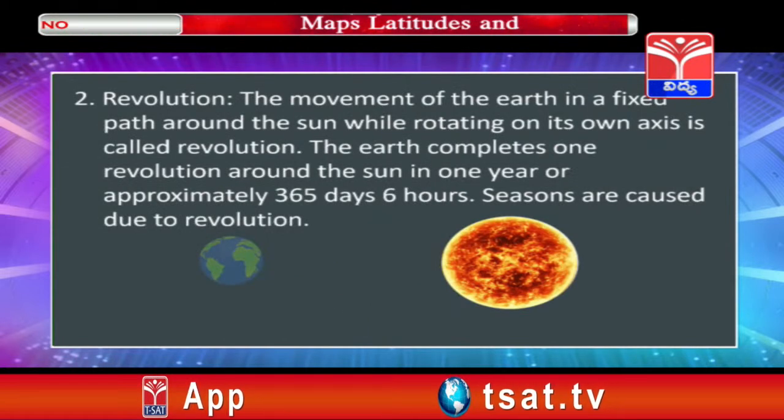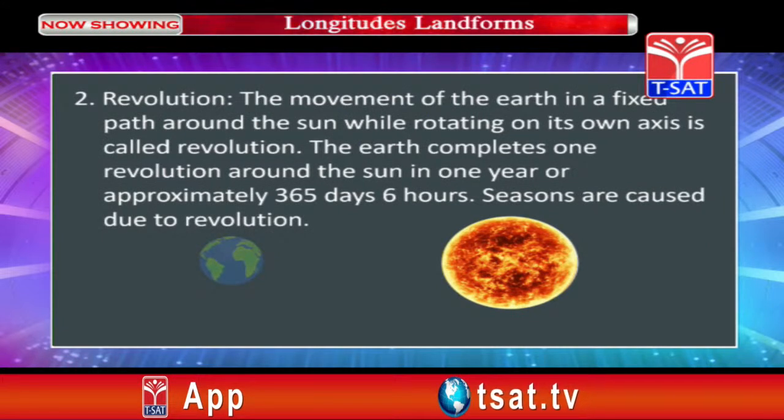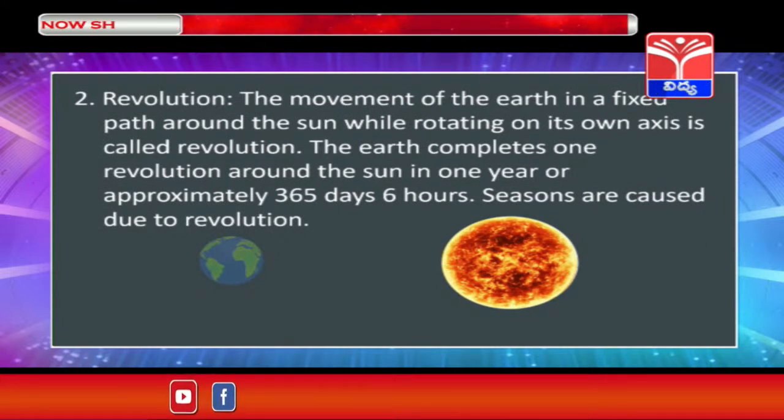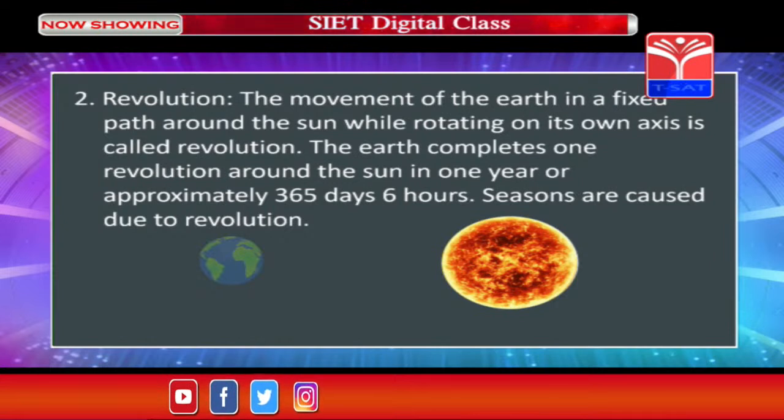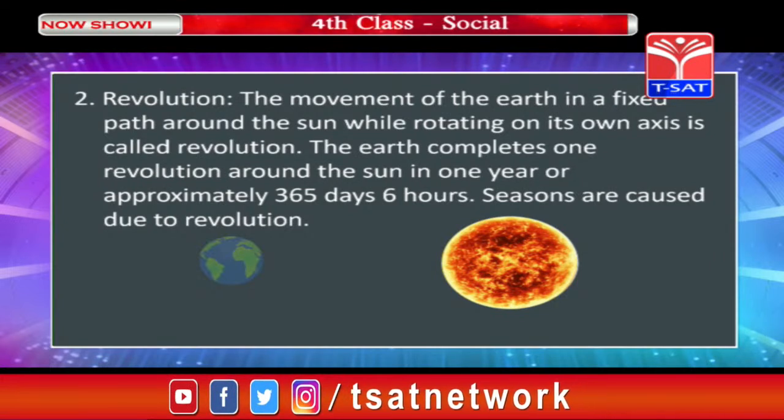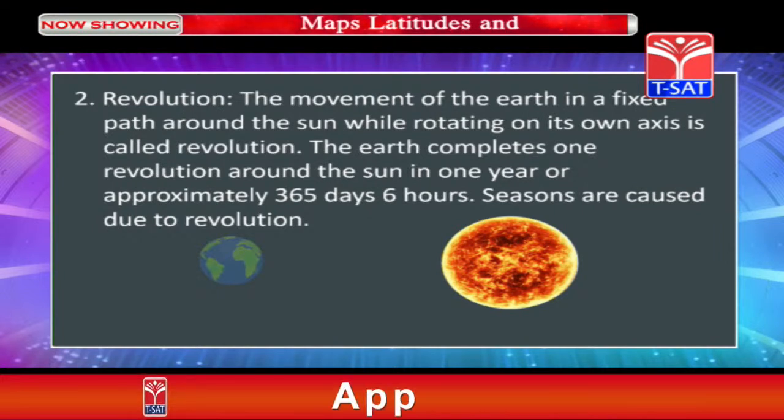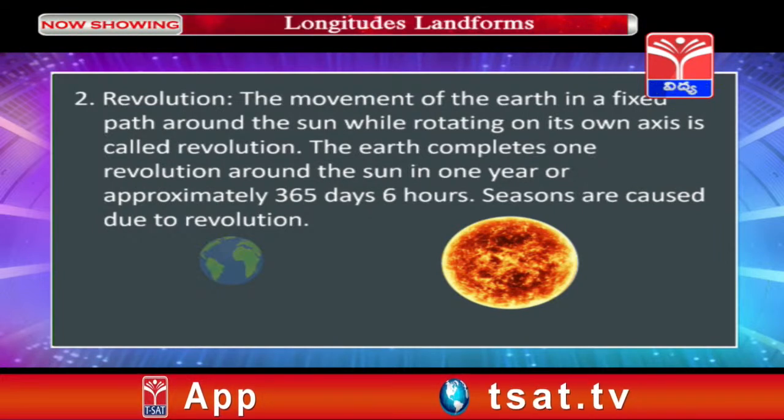The movement of the earth in a fixed path around the sun while rotating on its own axis is called revolution. The earth completes one revolution around the sun in 1 year, or approximately 365 days, 6 hours. Seasons are caused due to revolution.